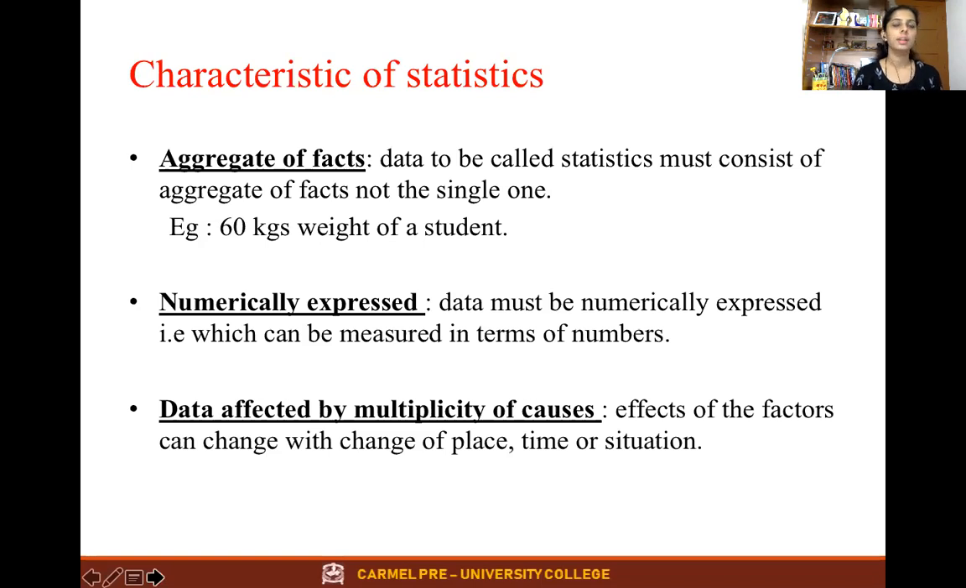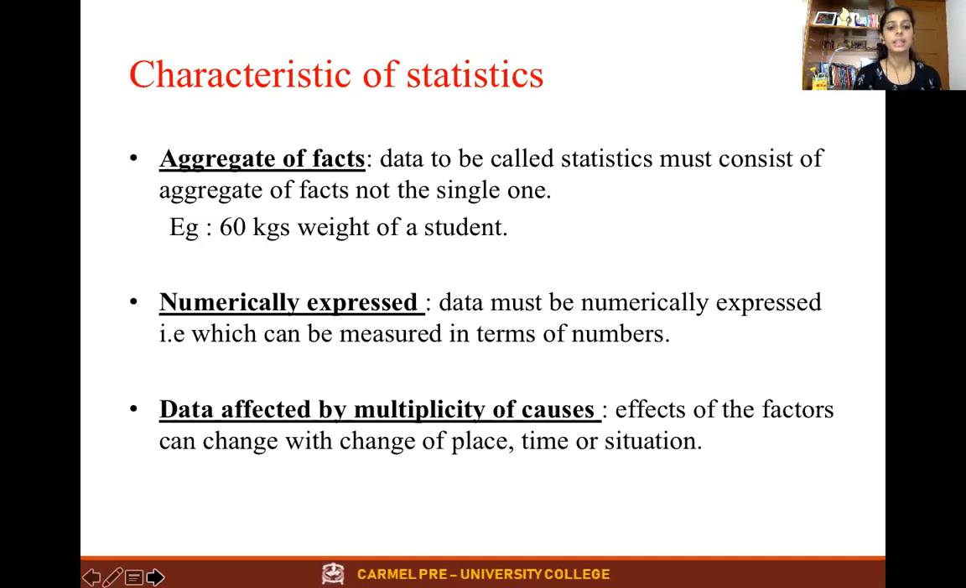No. Or else, say section D has 41 students, and the weights of all the students are considered as statistics. Section E or section C, the weights of all the students are considered as statistics. So it is one of the characteristics of statistics, called aggregate of facts. That means a single fact or a single number cannot be considered as statistics.